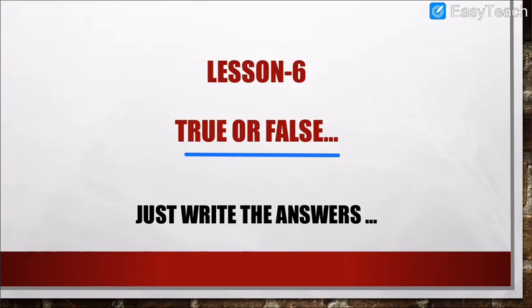For the students who have missed my previous objective lectures for the same lesson, now it is a golden opportunity for those students. So just write the answers true or false. Obviously answer number should be written correctly. So please give the heading true or false. Obviously lesson number 6 also. I hope that you are giving the heading whenever I am asking you for whatever instruction I am giving you, you are implementing it.